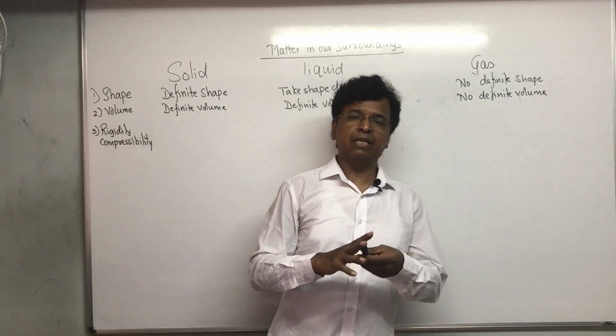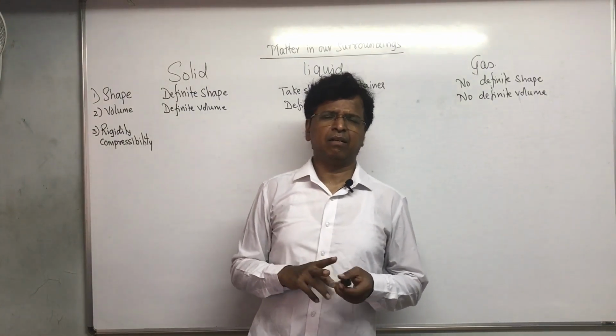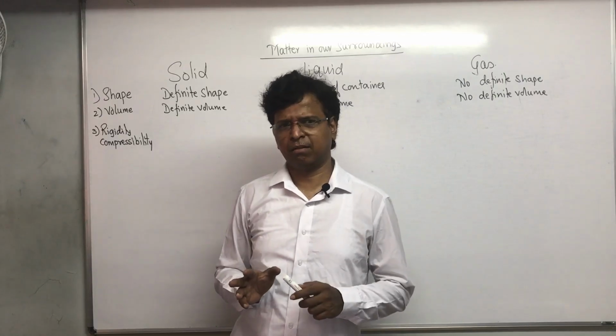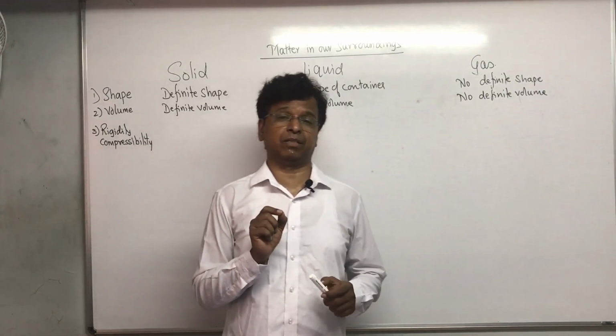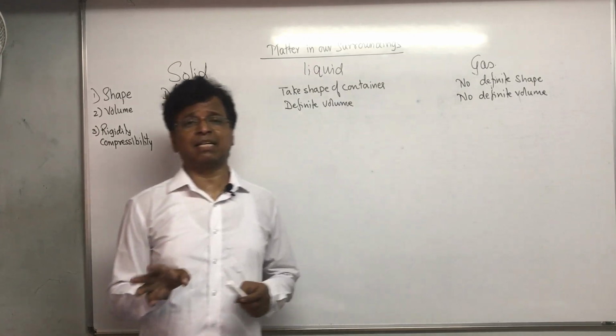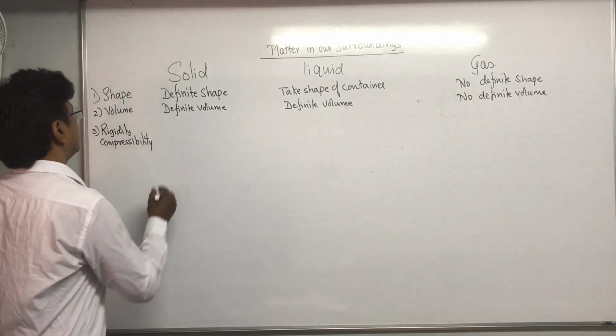Solids are basically highly rigid, not compressible, incompressible. Very little they may get compressed, but it is too minute and negligible. You can't really take that into account. So rigid, highly rigid.